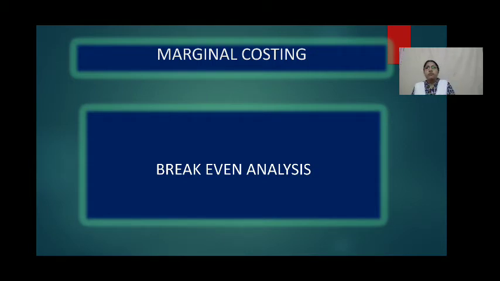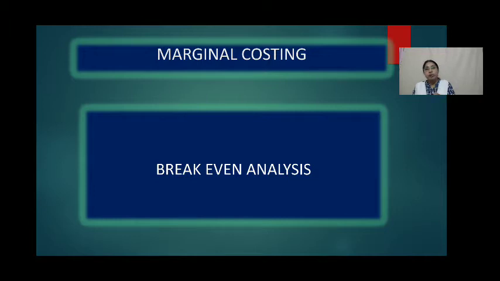What do you mean by cost of production? Cost of production is nothing but all the things together: direct materials, direct wages, direct expenses, factory expenses, office and administrative expenses, and selling expenses. All together, these are the cost of production components. And the other element is sales price. Selling price minus cost of production gives us profit.